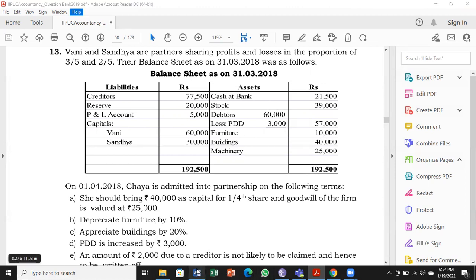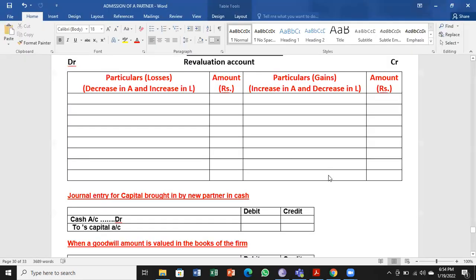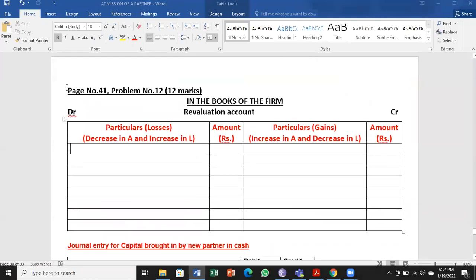First, we have to prepare, as usual, the revaluation account. So page number 42, problem number 13. I have the pro forma ready for revaluation account.